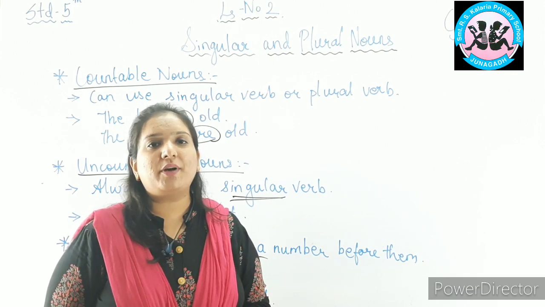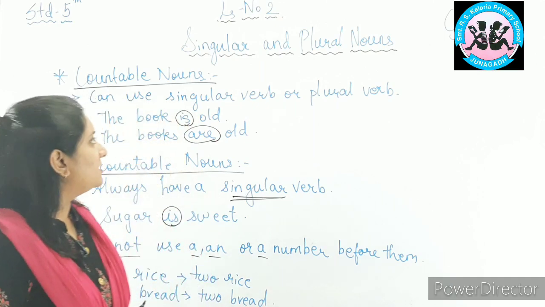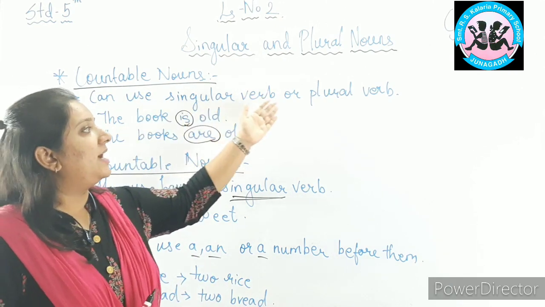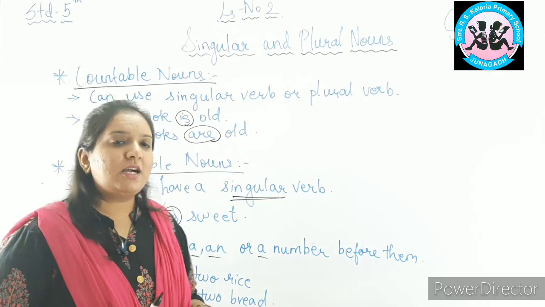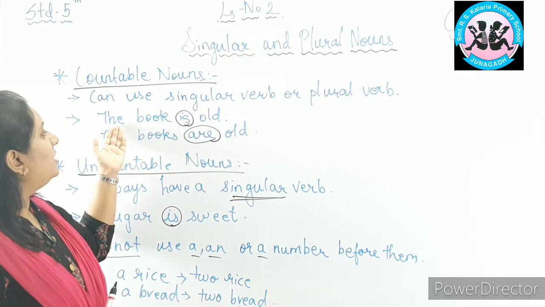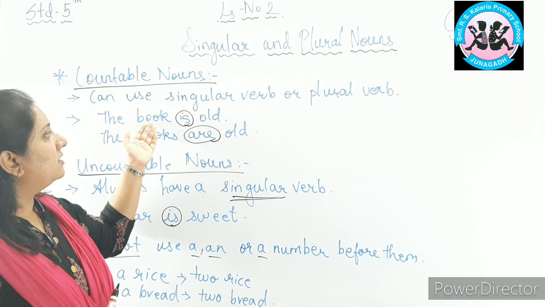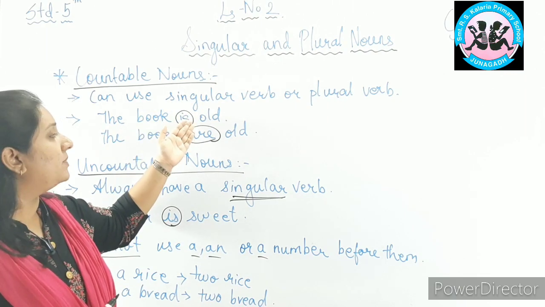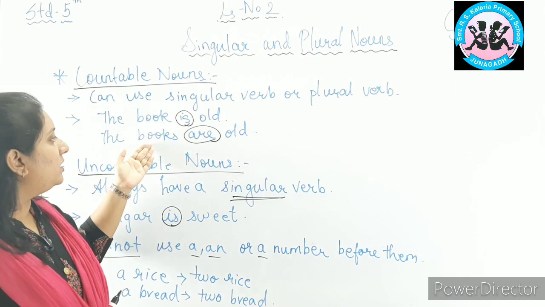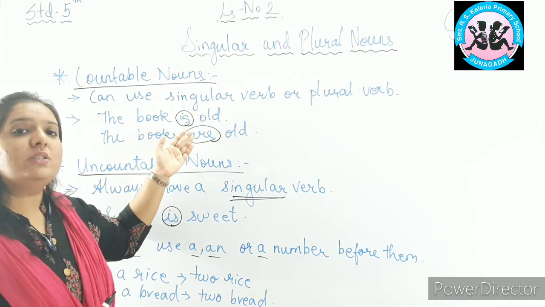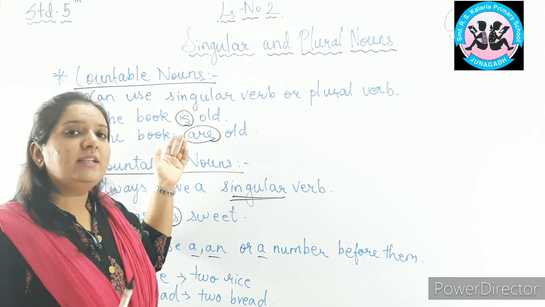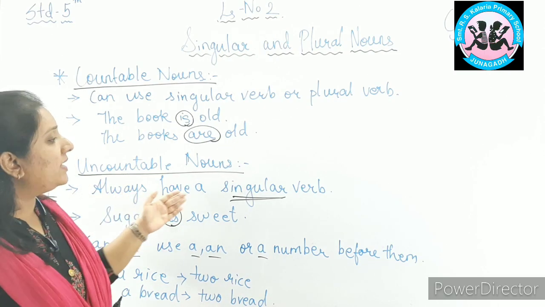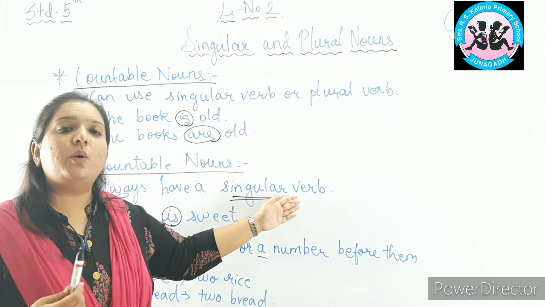What important points we need to keep in mind? For countable nouns, we can use singular verb and plural verb. What happens is, for example, the book is old. Your book is a singular noun. For singular noun, we will use singular verb is. And for plural noun, books, we can use plural verb. But it cannot happen in uncountable nouns because uncountable nouns always have a singular verb only.